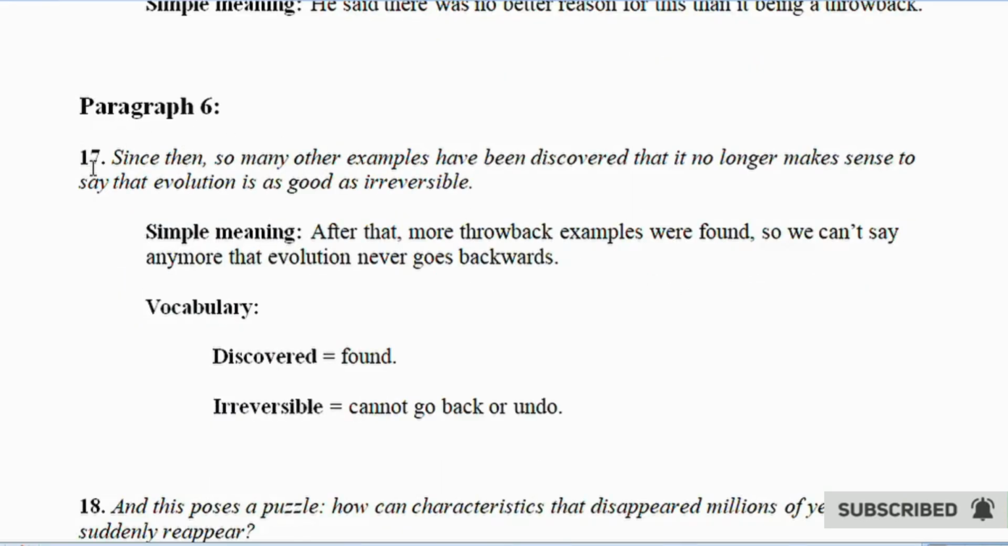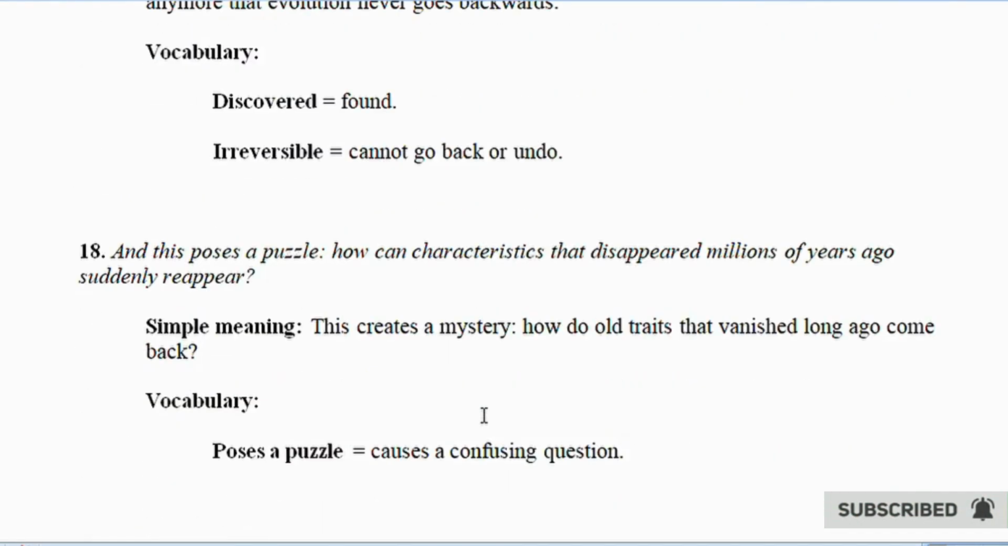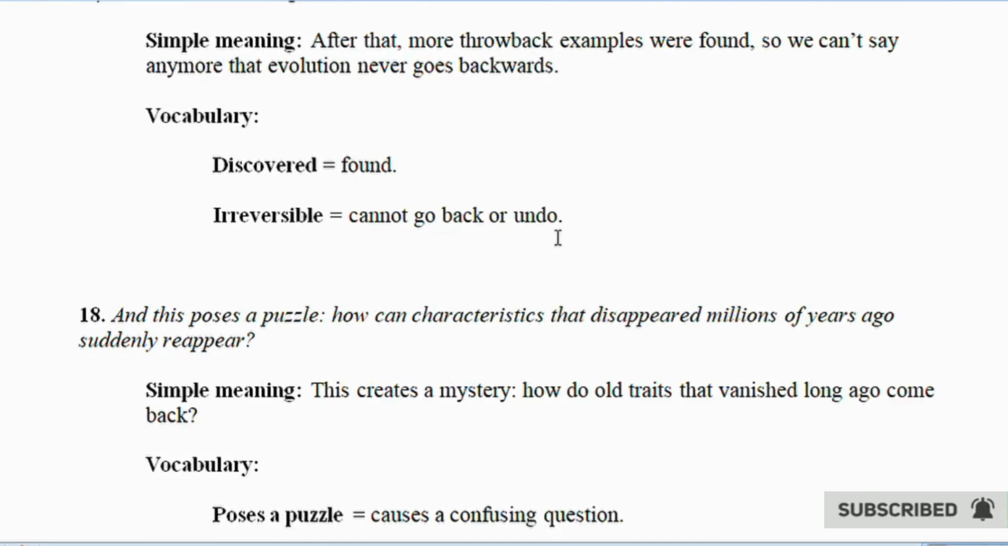Paragraph 6. 17. Since then, so many other examples have been discovered that it no longer makes sense to say that evolution is as good as irreversible. Simple meaning. After that, more throwback examples were found. So we can't say anymore that evolution never goes backwards. Vocabulary. Discovered equals found. Irreversible equals cannot go back or undo.